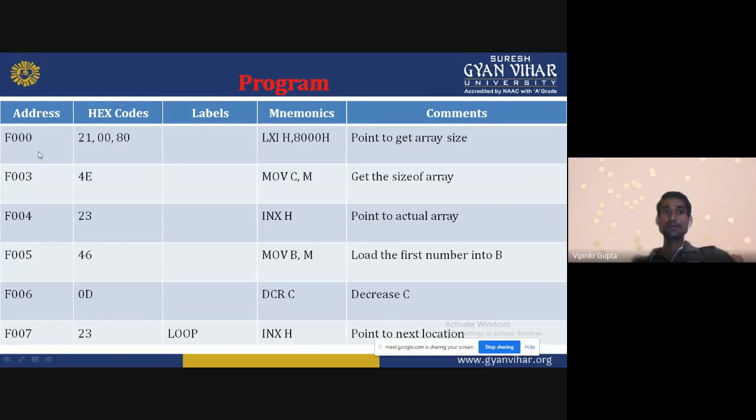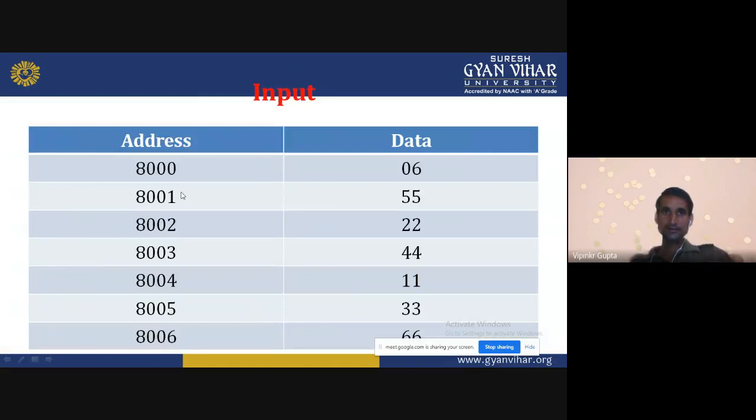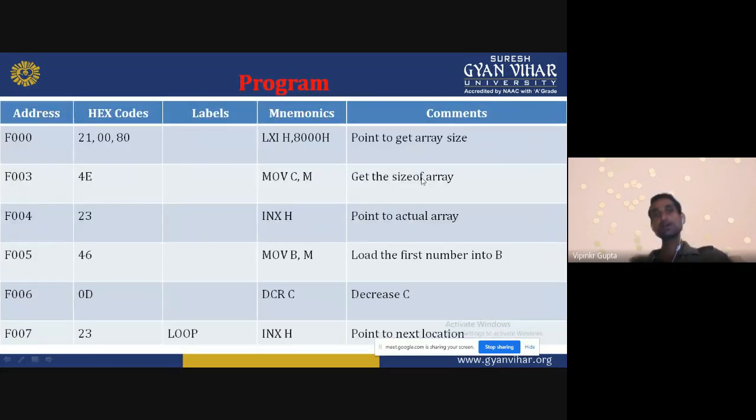At F000 we are storing LXI H 8000. What is the meaning? Let's see the previous slide. Our first data is stored at 8000, so first we will initialize this location. So first of all we initialize LXI H equal to 8000.